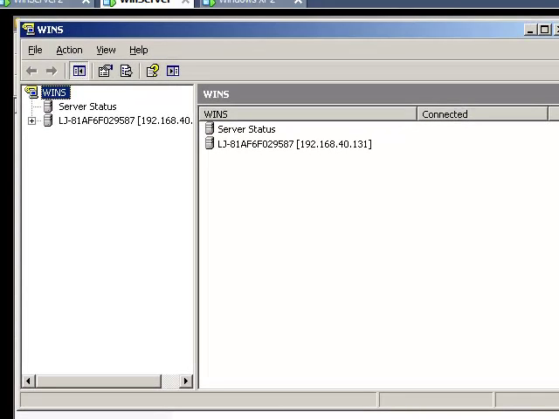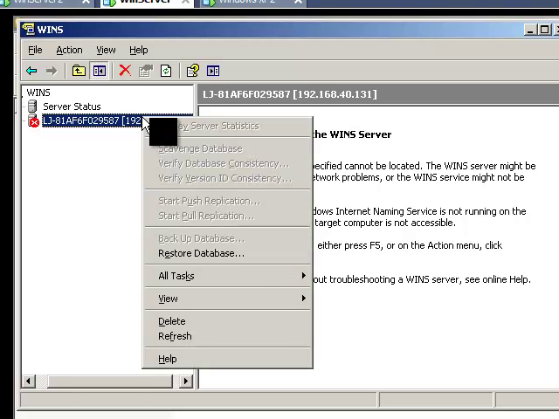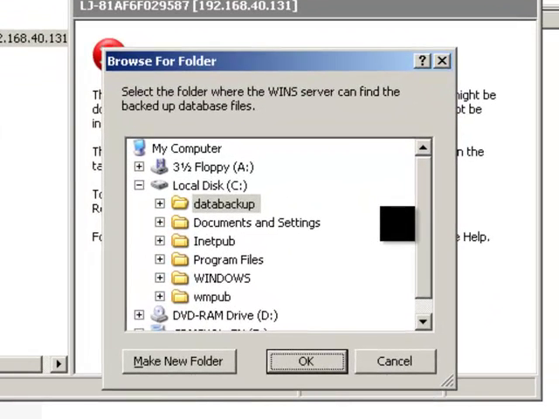Then go back to WINS. And then click the server again, choose restore database, and then where you are going to click the same folder that was used previously to back up the local WINS database.